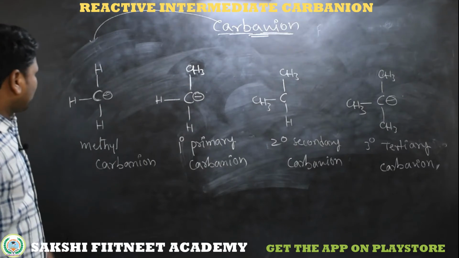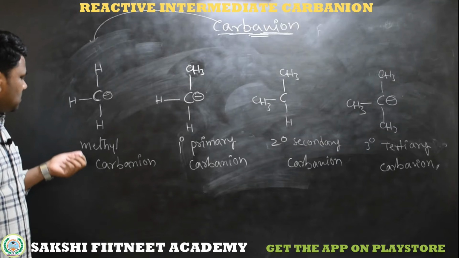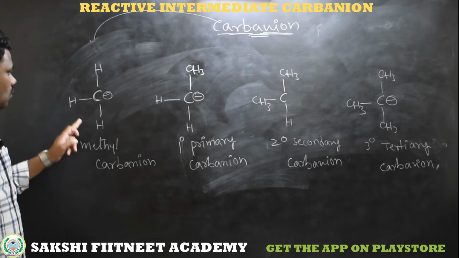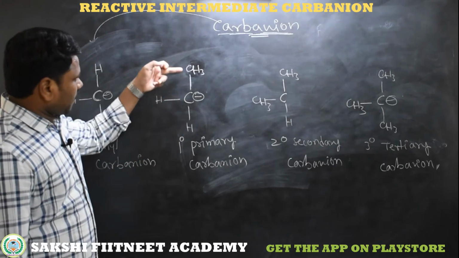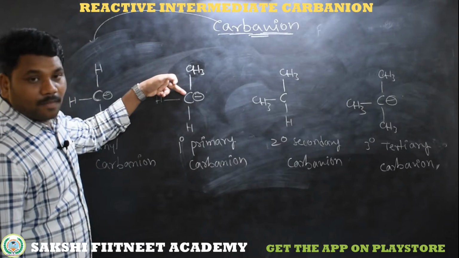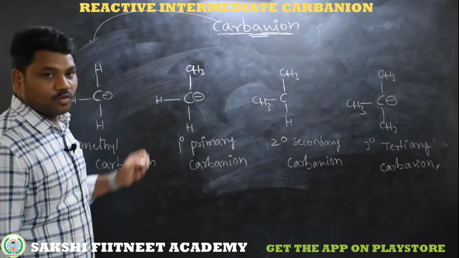So based on the alkyl groups bonded to the carbanion, we just classified them. Simple methyl carbanion has no organic groups, only hydrogens are bonded. Now this is the primary carbanion, this negatively charged carbon having only one alkyl group, remaining two are hydrogens.